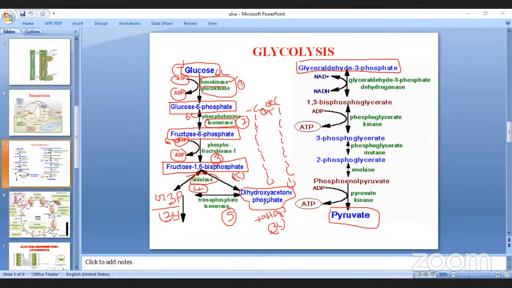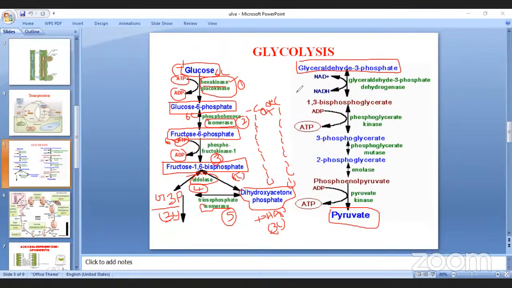But dihydroxyacetone phosphate does not enter further reactions until it is isomerized into glyceraldehyde 3-phosphate. So in the fifth reaction, DHAP is isomerized into glyceraldehyde 3-phosphate, carried out by the isomerase enzyme.